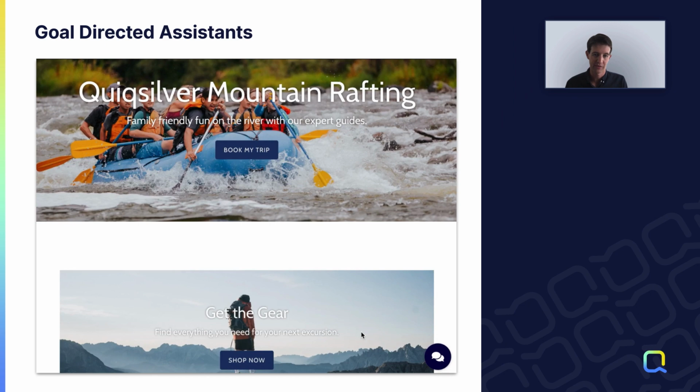Today I'm going to be highlighting how Quiq is leveraging large language models to build and deploy the next generation of digital assistants that are more helpful for your customers and for your business. Today we're going to be walking through examples in the context of a sample whitewater rafting site we have set up here, and we're going to be showing how we can leverage generative AI to build and deploy goal-directed assistance.